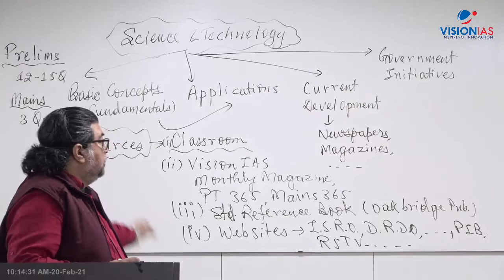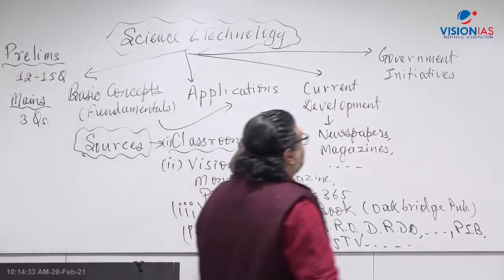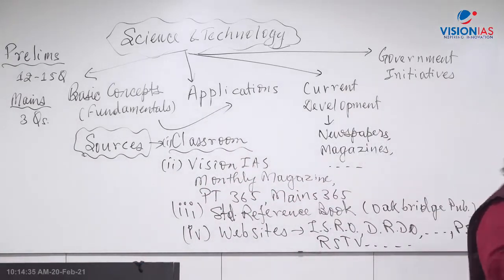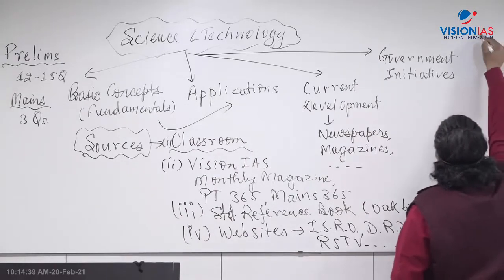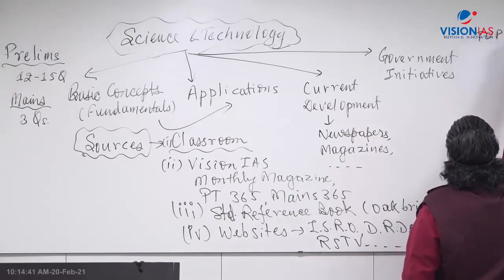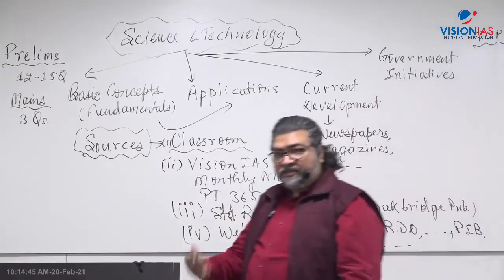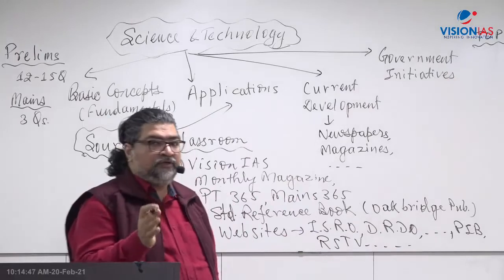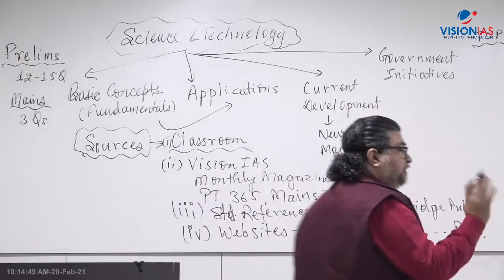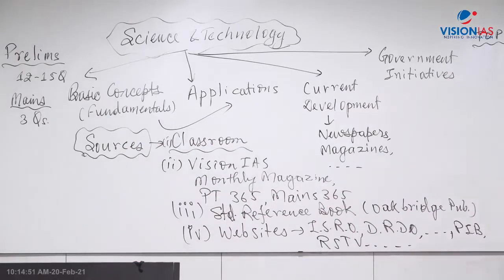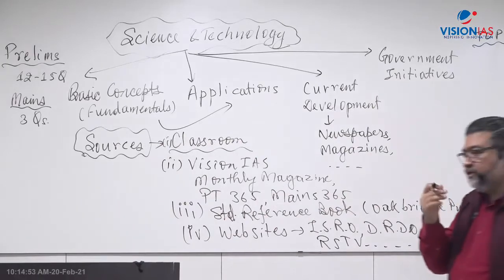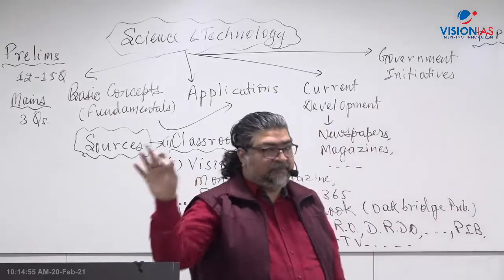So I have just given you a brief overview of what you require for that. Now, what I will teach in the classroom, my topics in the classroom. The topics which I will start and discuss in the classroom are everything except biotechnology, health and basic science. You have a separate basic science class where you have biology and everything. There you cover biotechnology and the health aspect; that is a separate domain.